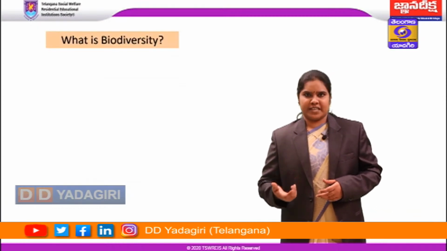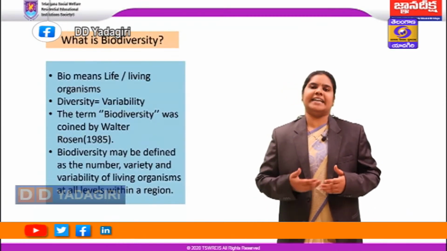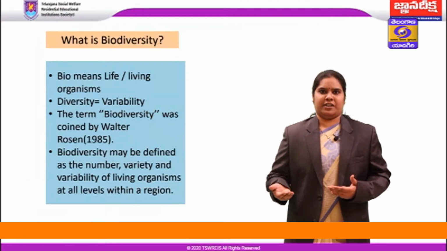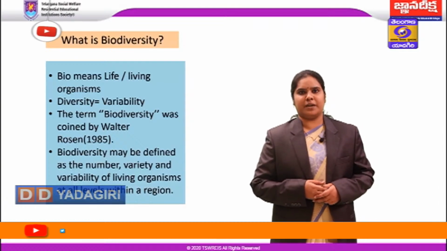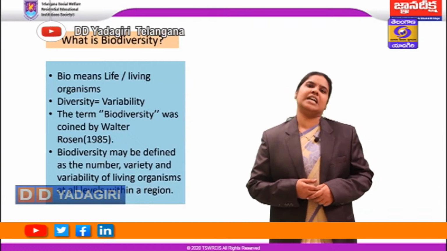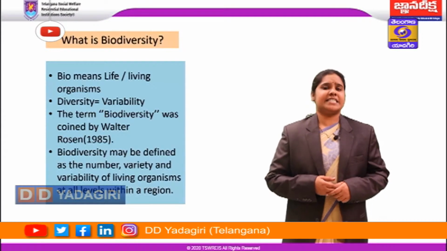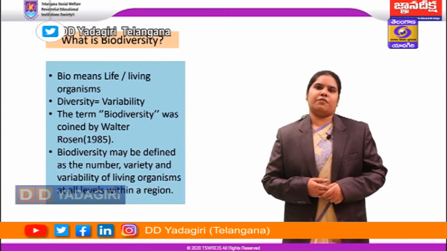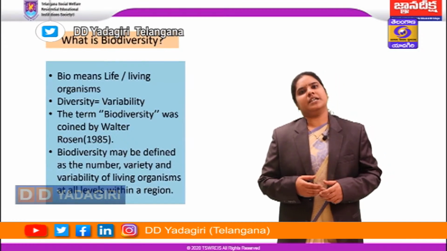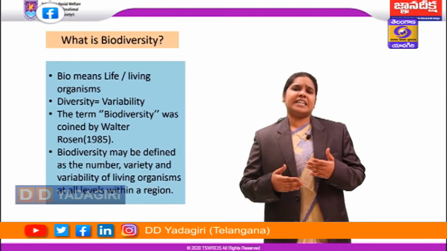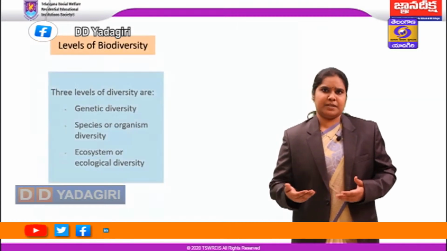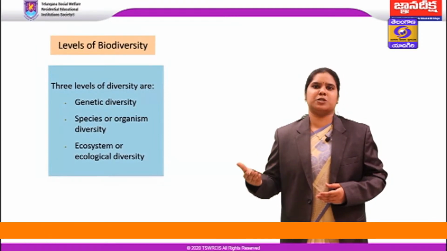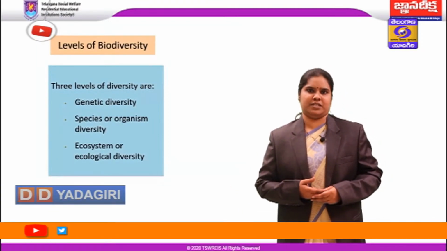The word bio means life or living organisms, and diversity means variability. The term biodiversity was first coined by the environmentalist Walter Rosen in the year 1985, and it is defined as the number, the variety and the variability of living organisms at all levels within a given region. There are three different levels at which biodiversity can be studied: genetic diversity, species diversity, and ecosystem or ecological diversity.